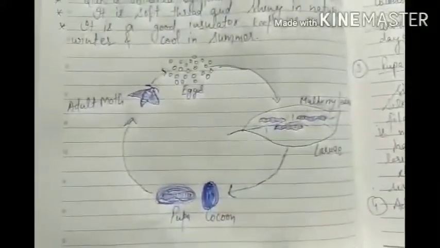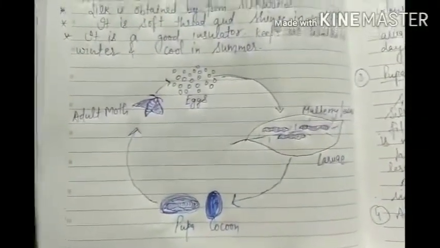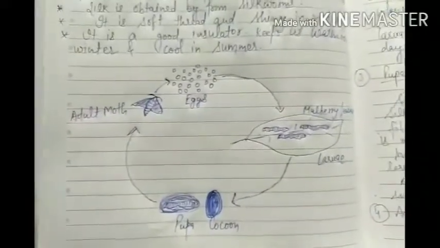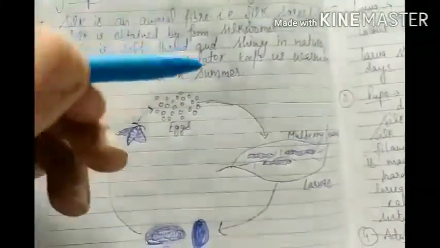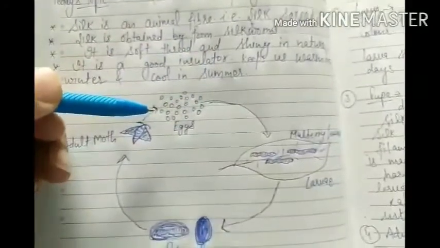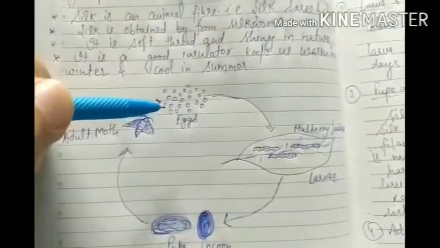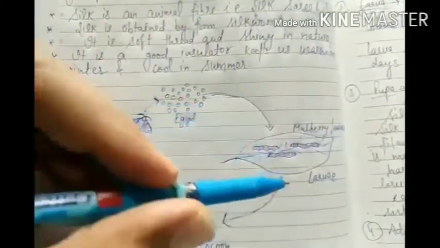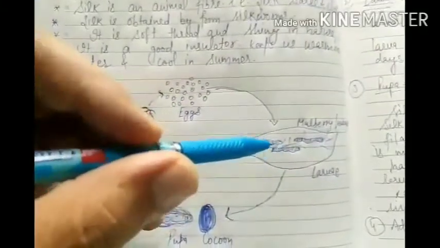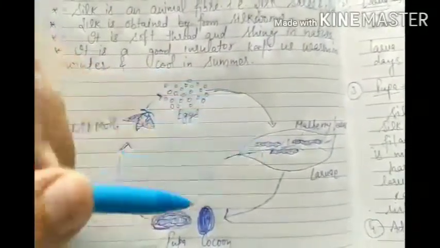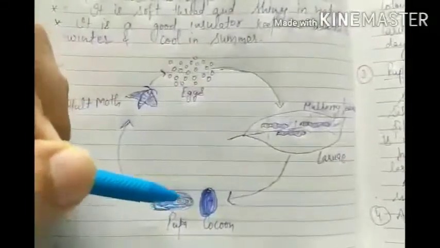Here is a diagram of the silkworm life cycle. In this there are 4 stages. First stage is about eggs. Second stage is about larva. And third stage is cocoon, pupa.